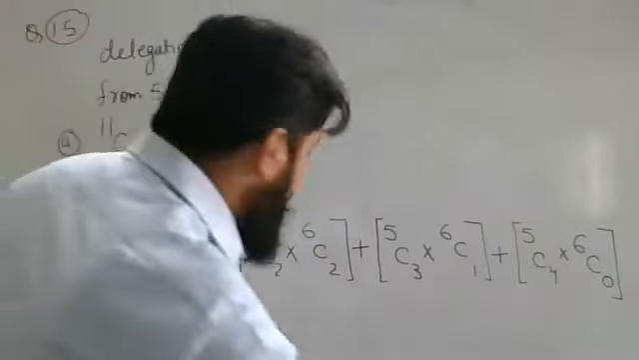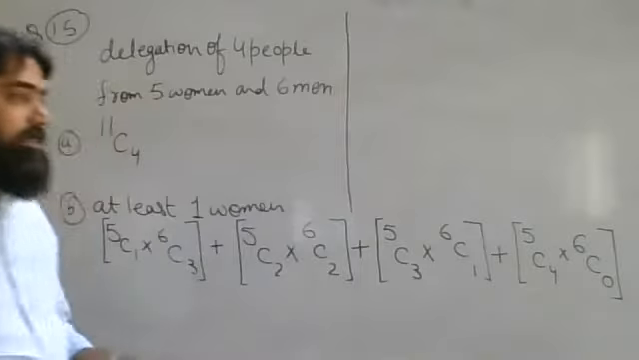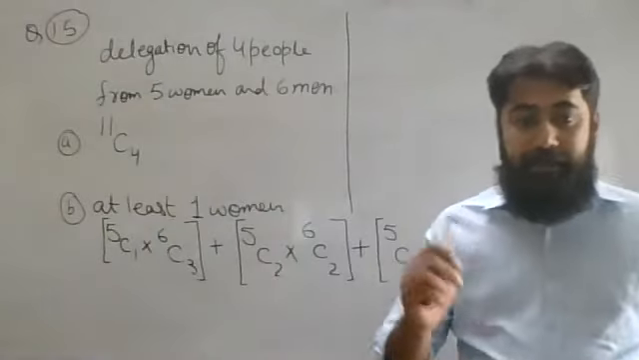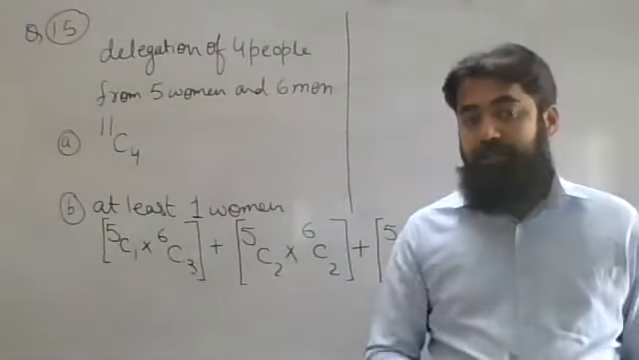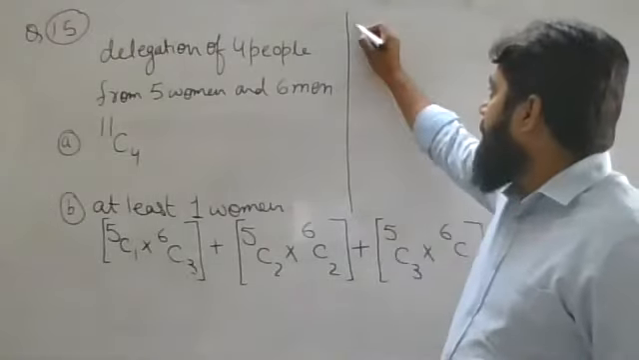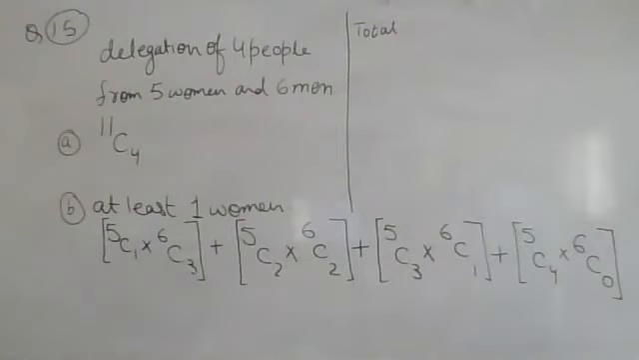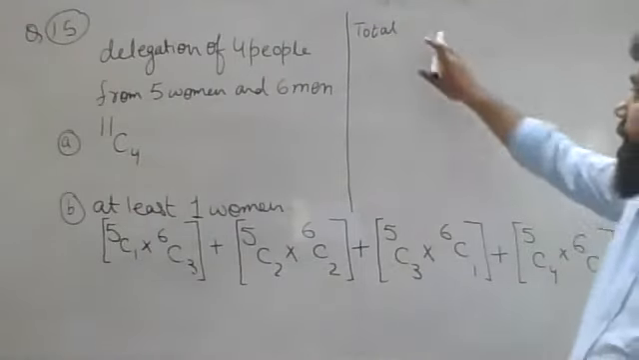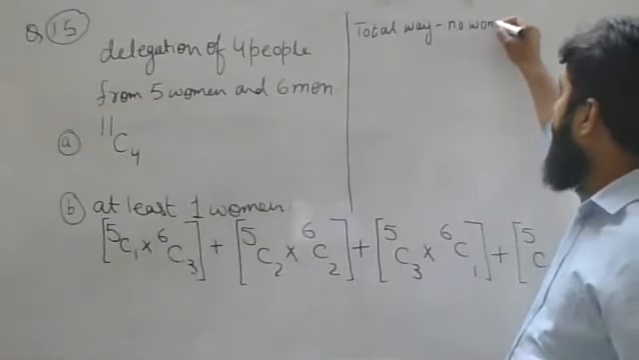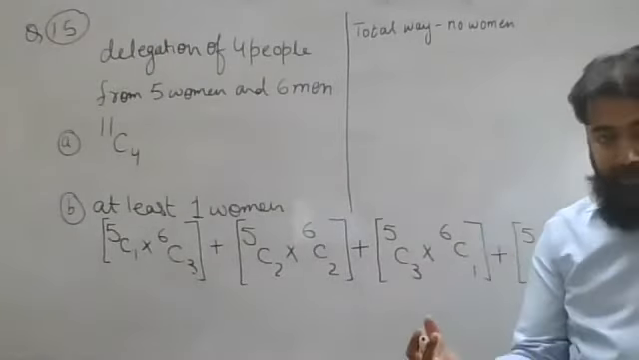Now I am going to solve this question by another method. They have said that at least one woman should be there in each group. So what if I make a group of total ways in which I can get my result, minus the no-women selection group? If I subtract these two, I will directly get my answer.